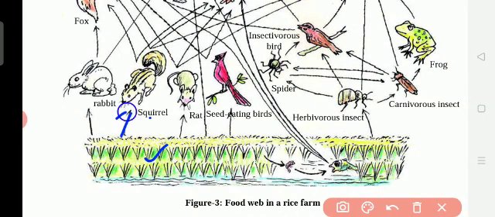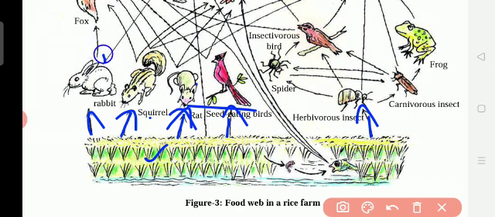are primary consumers. For example, here I will say plants are the producers. Who is depending on the plants? Squirrel, rabbit, rat, seed-eating birds, herbivorous insects. All these are the primary consumers. That means first they only eat the rice; primary consumers.